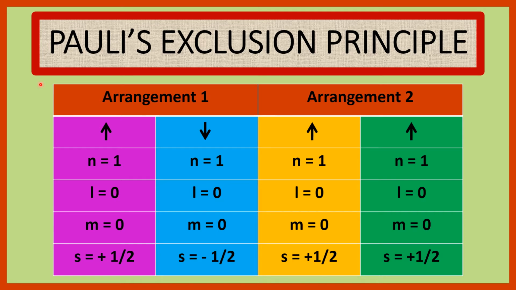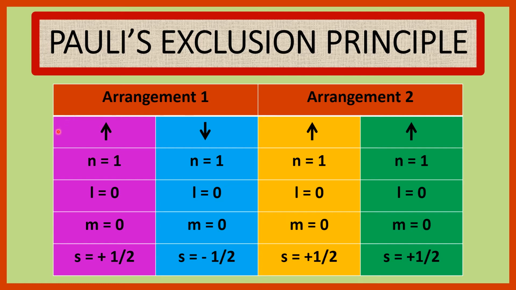Now, illustration of Pauli's principle. In order to illustrate the principle, let us consider the following two different arrangements of the two electrons in the 1s orbital. The values of the four quantum numbers for the two electrons in both arrangements are given below. Now see first arrangement 1.